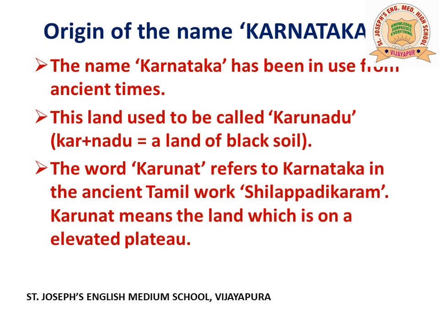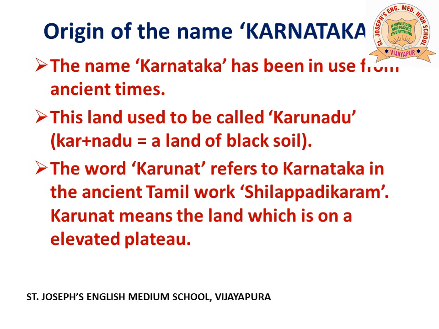Another word was used for Karnataka. That word is Karunat. The word Karunat refers to Karnataka in the ancient Tamil work Silappadikaram. Silappadikaram is the earliest Tamil epic. It was written by a poet by the name of Ilango Adigal. In that literary work, the poet has referred to Karnataka as Karunat. Karunat means the land which is on an elevated plateau. Elevated plateau means raised plateau. In Kannada, you call an elevated plateau Ettarada Prasthabhumi. It is a land which is elevated or raised.